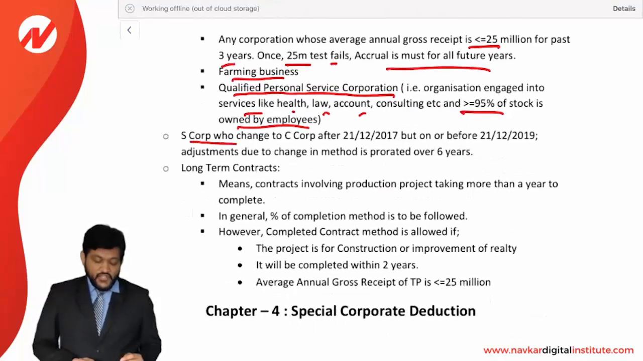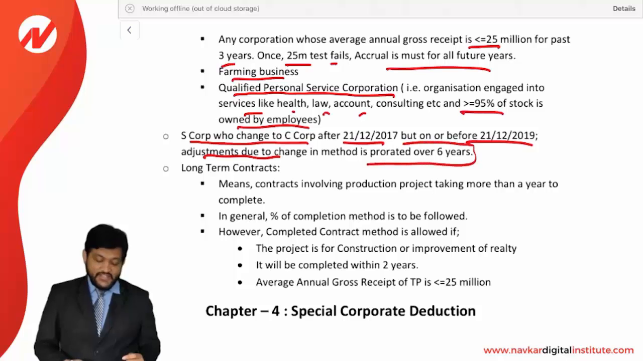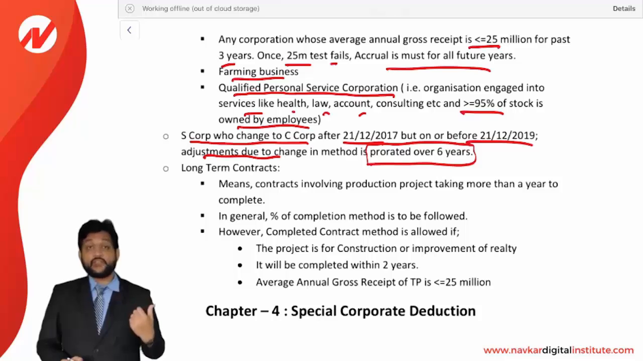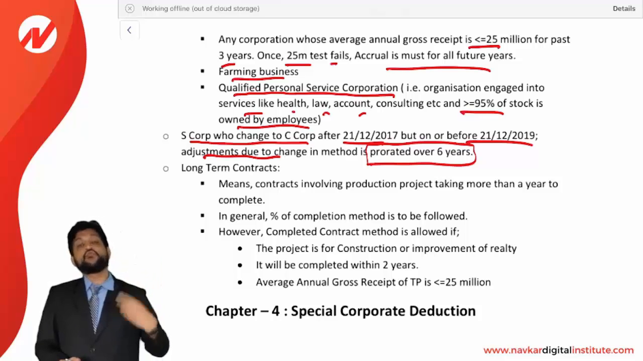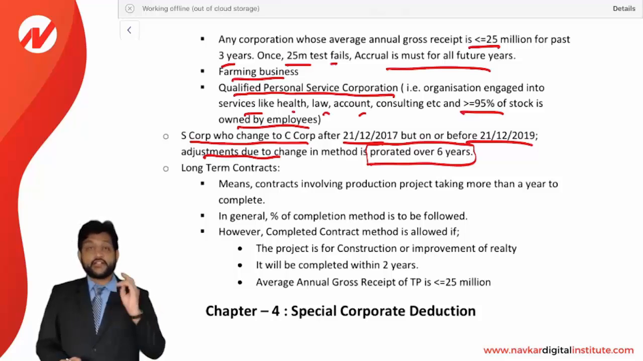An S corporation that changed to a C corporation after 21st December 2017 but on or before 21st December 2019, the adjustment due to the change in method is prorated over 6 years. Look at this: S corporation to C corporation. If you were previously an S corporation and you are now changing your status to a C corporation, then if it is between 21st December 2017 and 21st December 2019, whatever adjustments are due to this change in method will be prorated over 6 years.